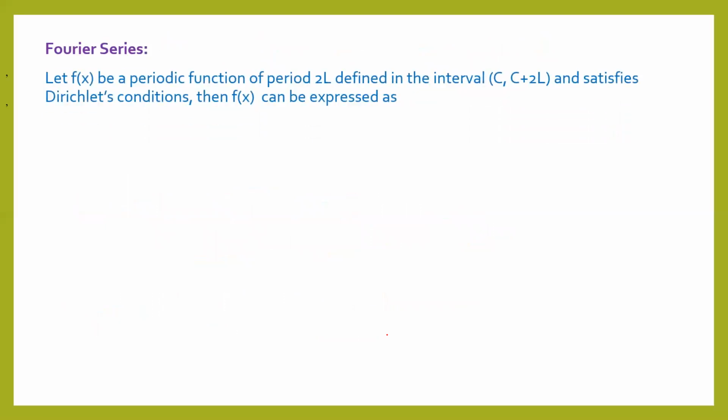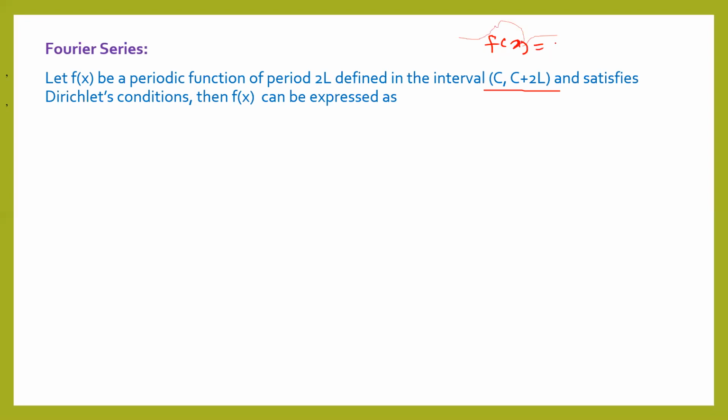Now let's move to the main topic, which is Fourier series. If we have any function f of x which is periodic and defined in the interval c to c plus 2l, this function is periodic.